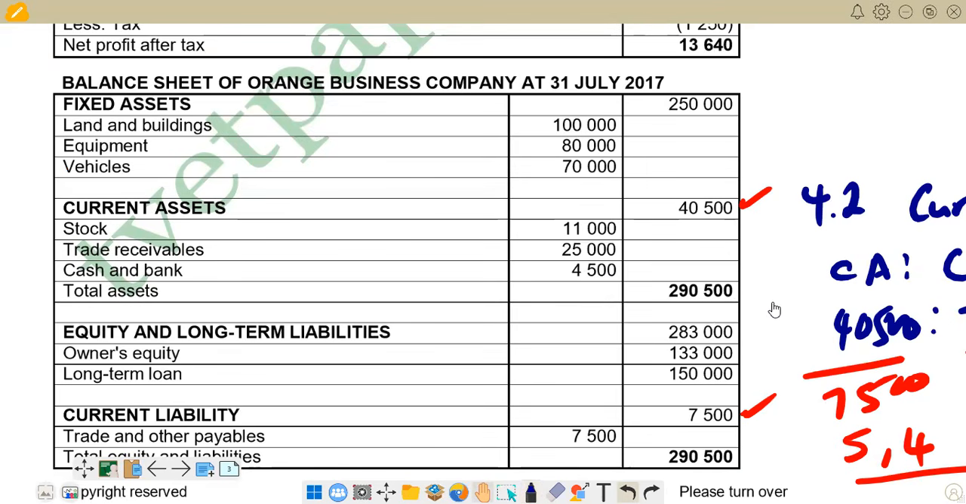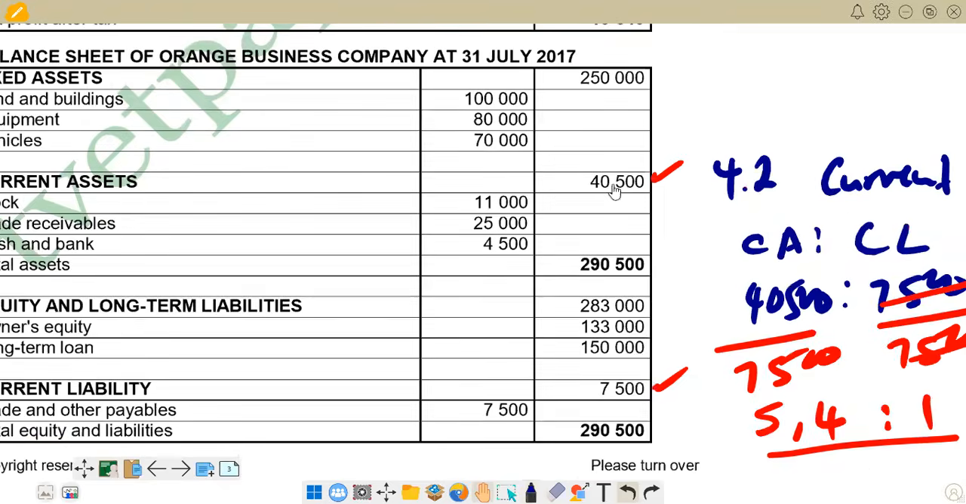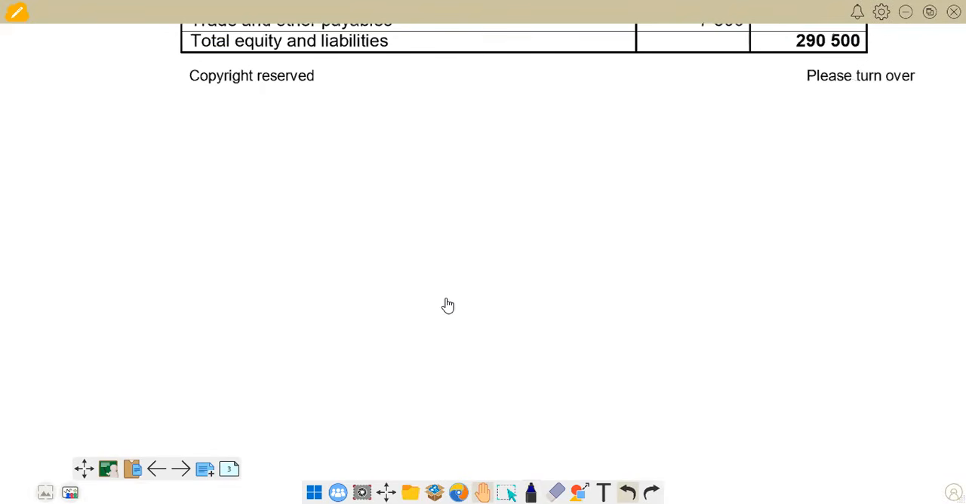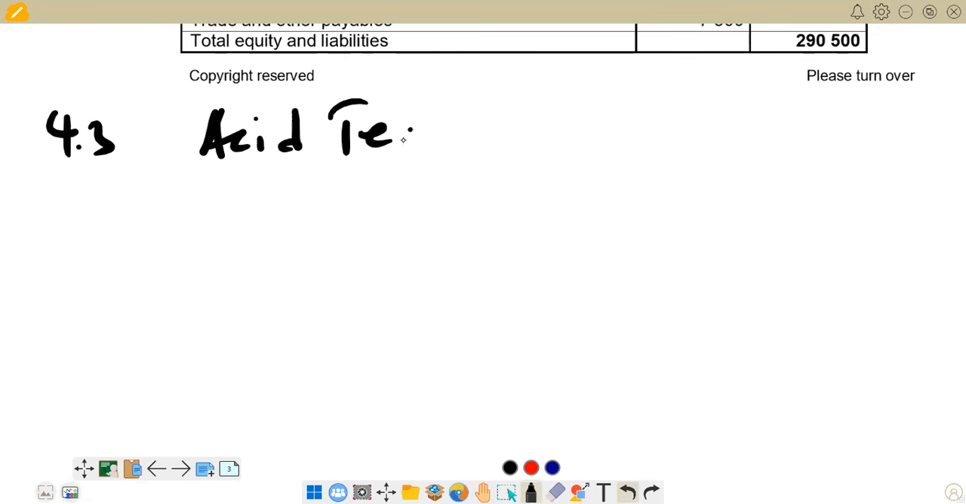What we are going to do there, this is now our 4 points. This is now our 4.3. There we're having our 4.3. So on our 4.3, we are going to start with the asset test.